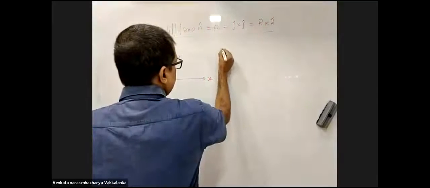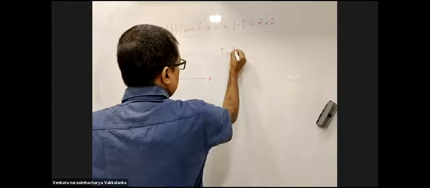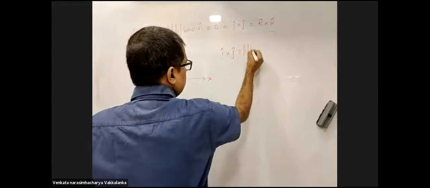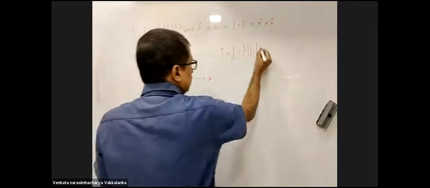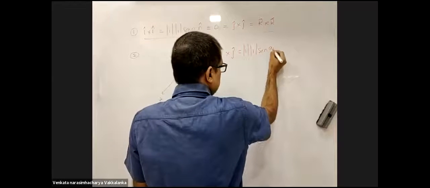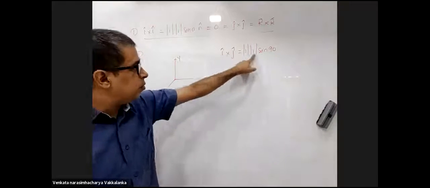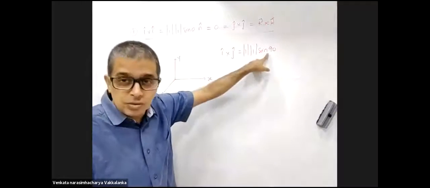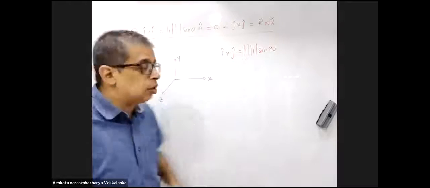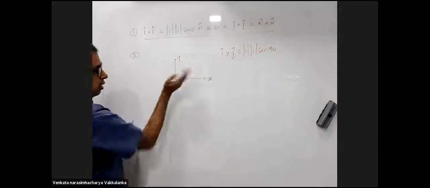Now first requirement is I cross j. Magnitude of 1 into magnitude of 1 into sine 90. Now I cross j direction. This is I cap.